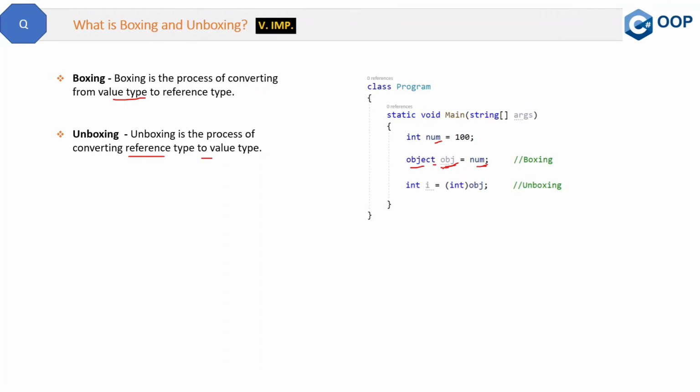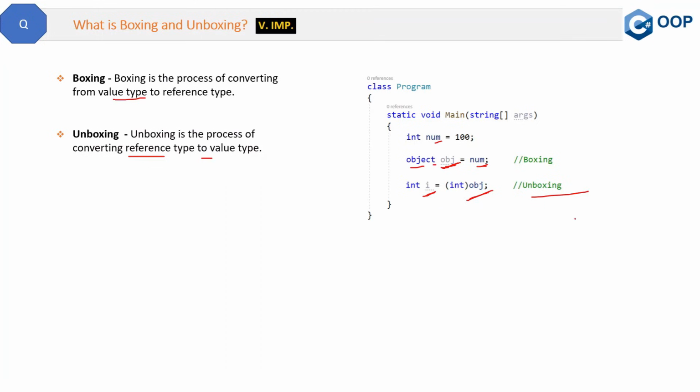So now obj is a reference type, we know. Now we are converting this obj back into the integer, and integer is a value type and obj is the reference type. So converting this reference type to value type is called unboxing. So this is quite simple: boxing is value type to reference type, and unboxing is the reverse of that.